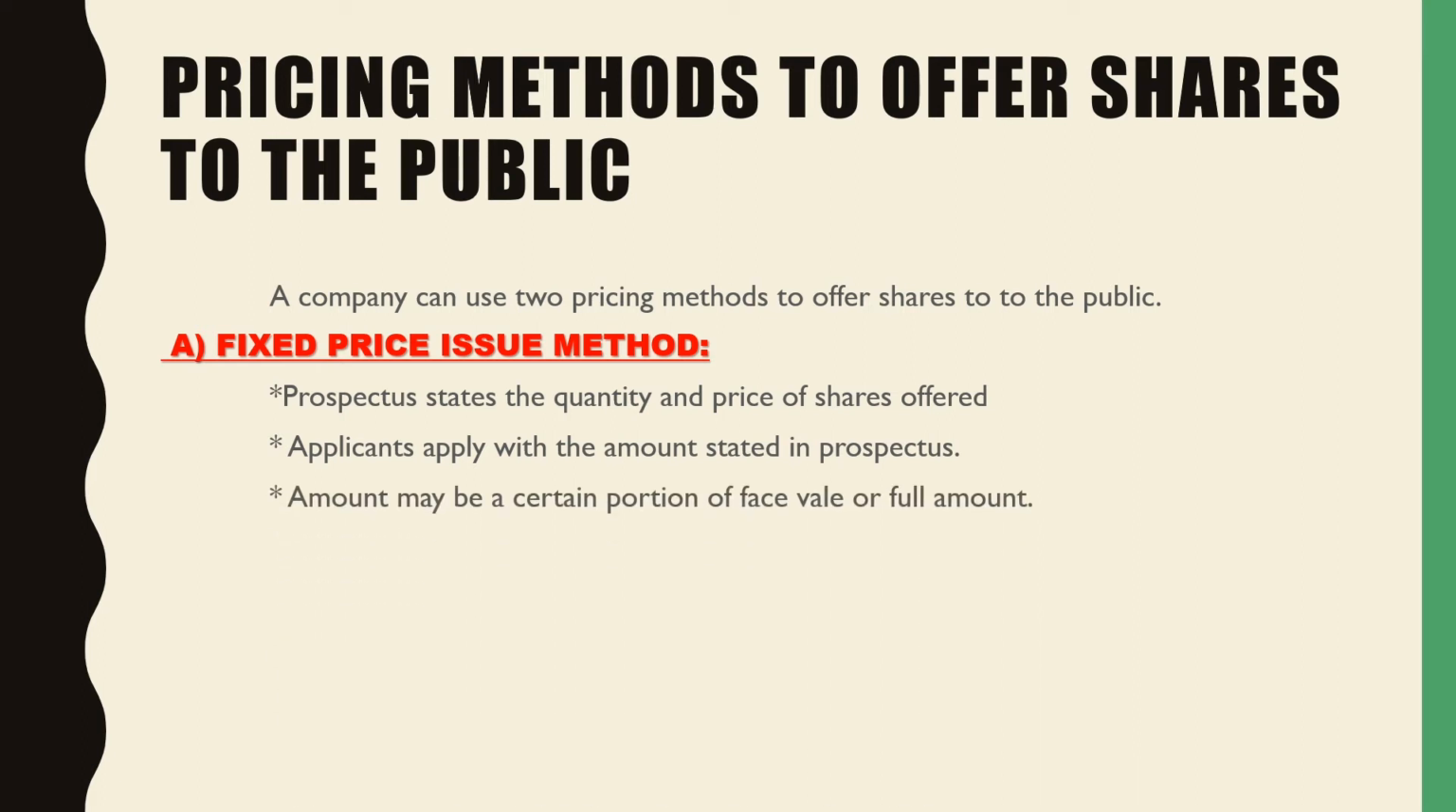The amount may be a certain portion of the face value or the full amount. Now, this decision rests with the company. The people will be told to apply for the shares with a certain amount of the face value. They might say to apply with 5 rupees, while the share might be of rupees 10. The company might tell that when you apply, send only so much amount, not the full amount. Or it may say that whatever is the value of the shares mentioned in the prospectus, that full amount you will send to the company.